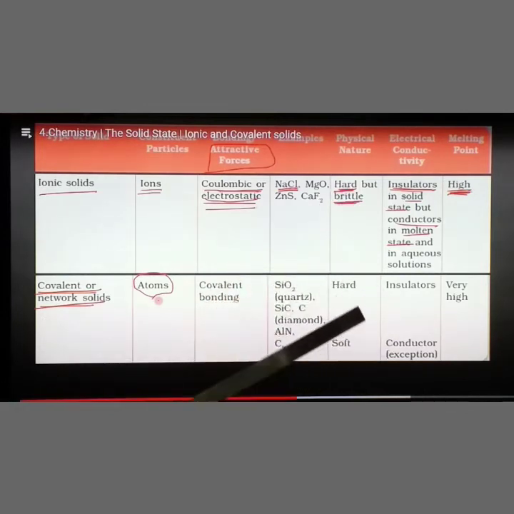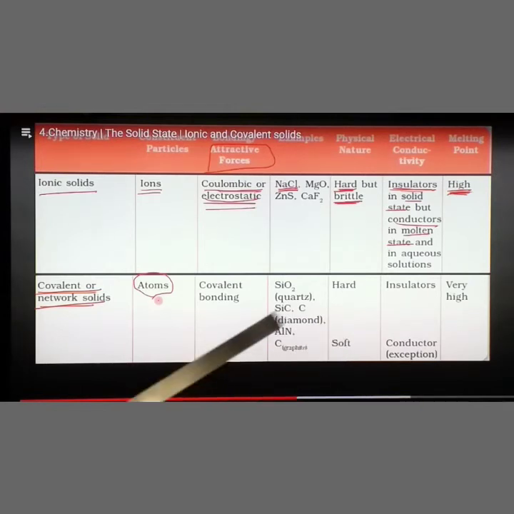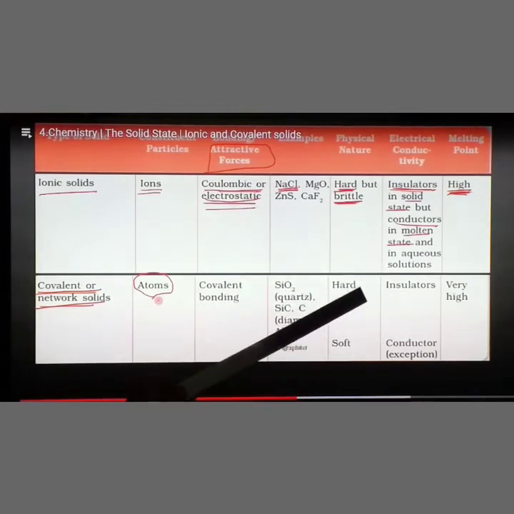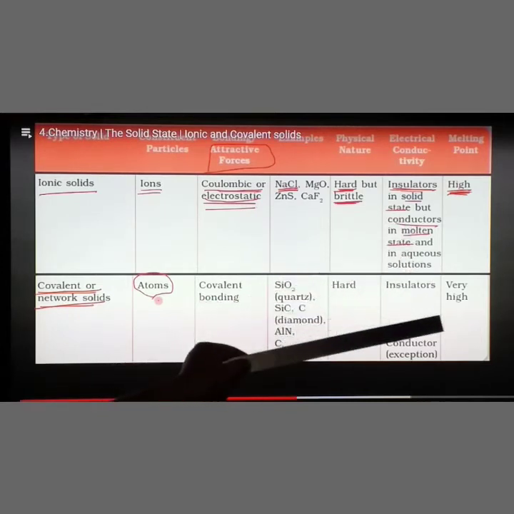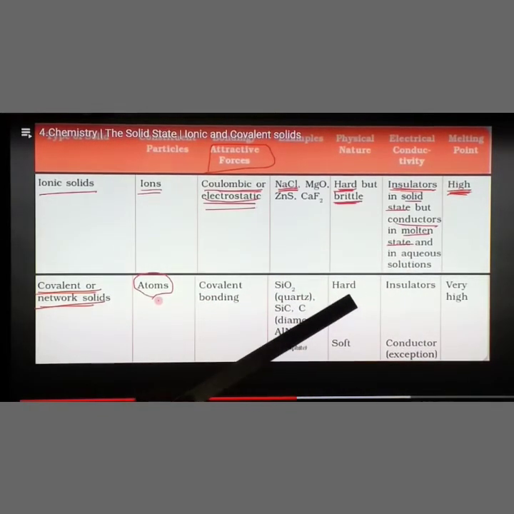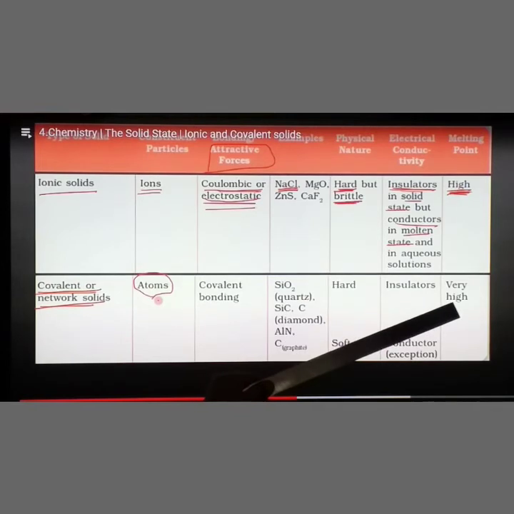What about the physical nature? Silica and diamond are hard, but graphite alone is soft in nature. Then conductivity: diamond is an insulator, but graphite, with the same carbon content, is a good conductor, because the free mobile electrons present in graphite are responsible for the conduction of electricity. And the melting point is very high because it is a hard solid substance.